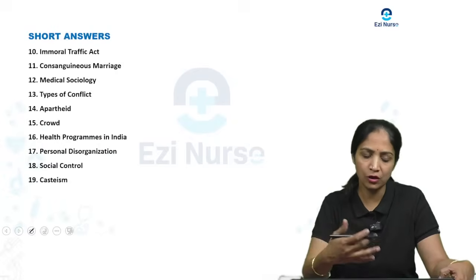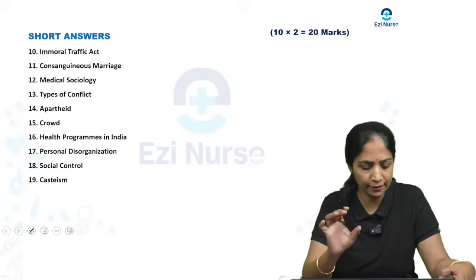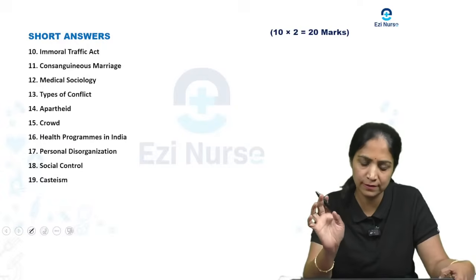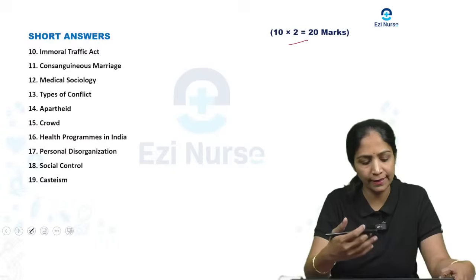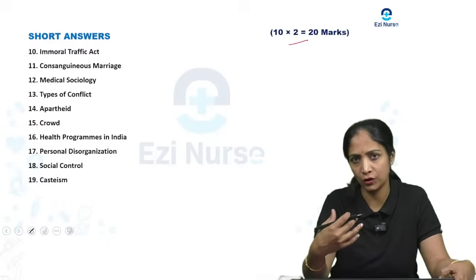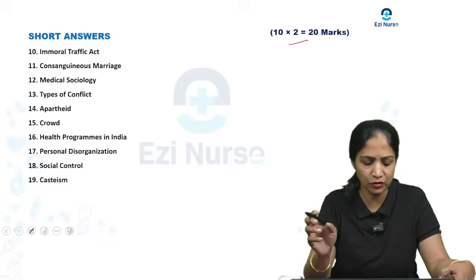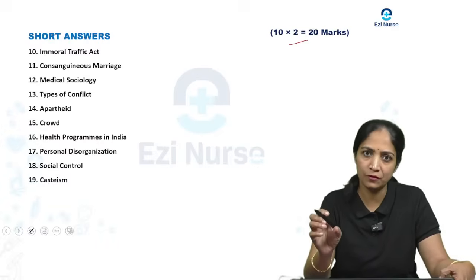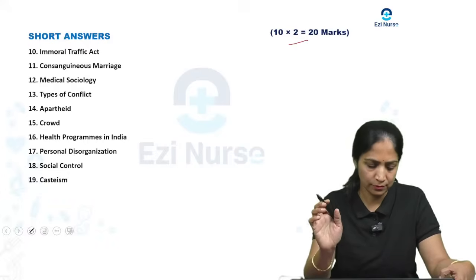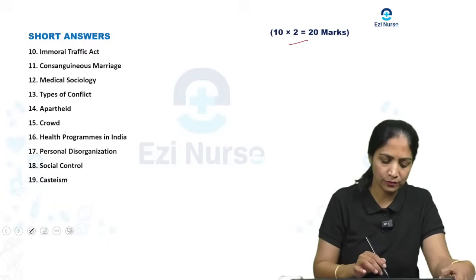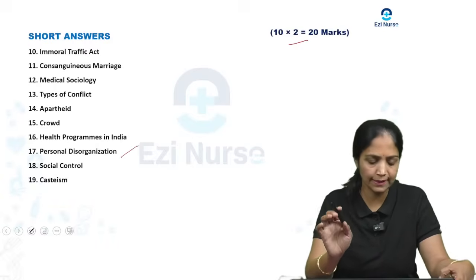Then the short answer: as I said in the beginning, you are going to write the short answer for 20 marks, where each question carries 2 marks. The main types of questions that will come for the short answer are: immoral traffic act, consequence marriage, medical sociology, types of conflict, apartheid, crowd, health programs in India, personal disorganization, social control, and one more, casteism.